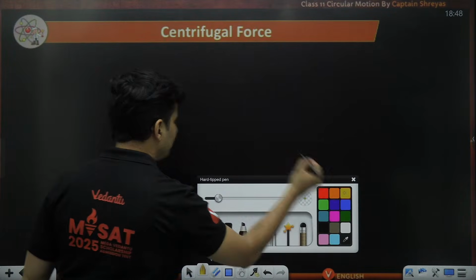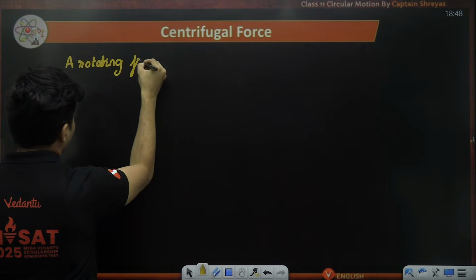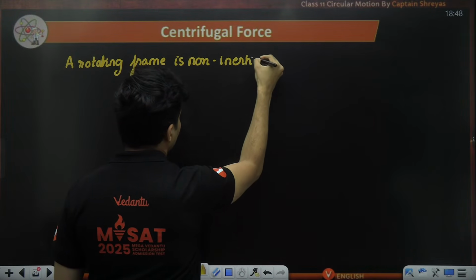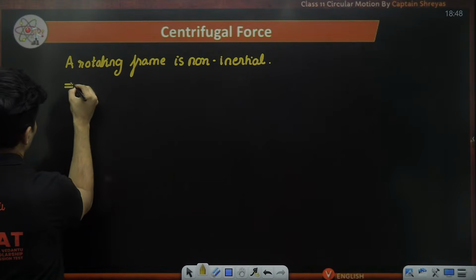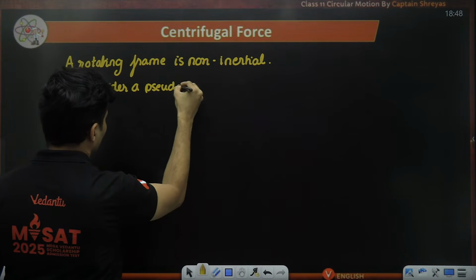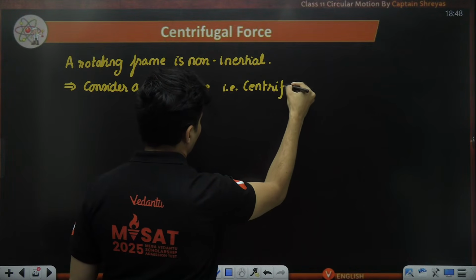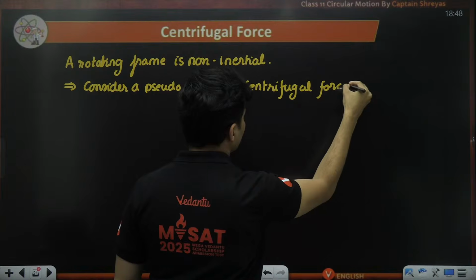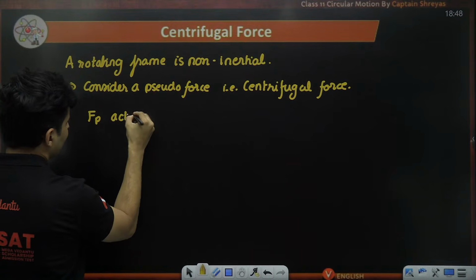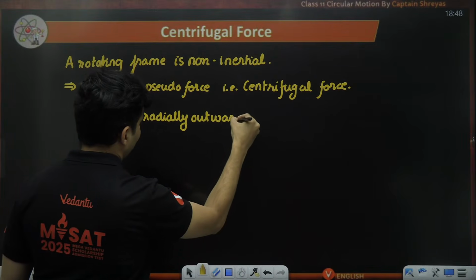I will say like this. A rotating frame is non-inertial in nature, therefore you must consider a pseudo force, that is the centrifugal force, and this force acts radially outwards.